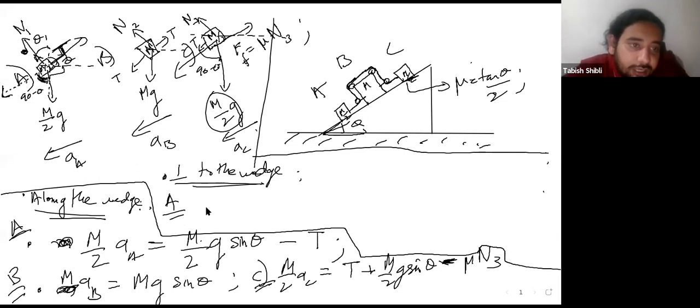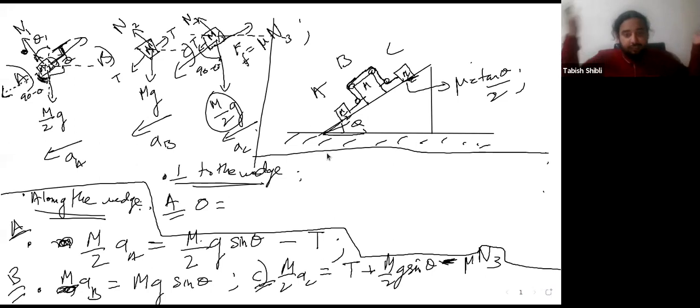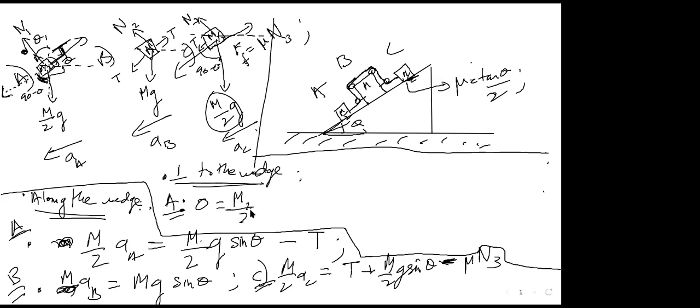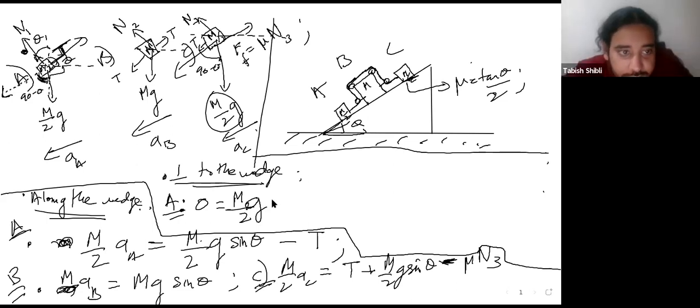First of all, it's not accelerating perpendicular to the wedge, so you just have zero, because mass times acceleration is zero. And what about the forces? Well, you have m over 2 g, and you have cos or sine. Well, you have sine of 90 minus theta, so it's cos theta, essentially.